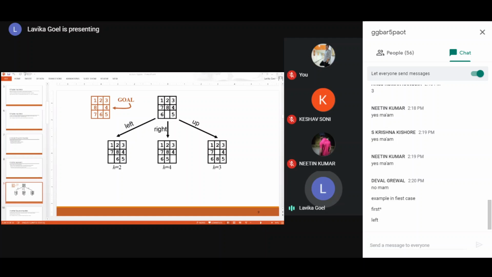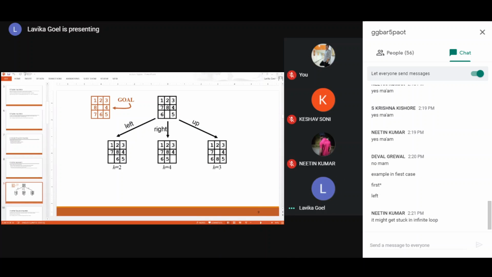If we go on using this heuristic measure, it might lead to a solution, but will it lead towards the goal state faster? If you use this heuristic function, it might get stuck in an infinite loop. Nitin is saying it might get stuck in an infinite loop. So why will it get stuck in an infinite loop?